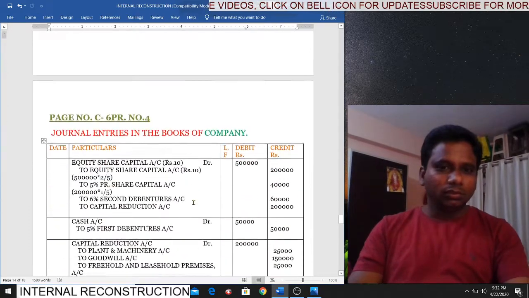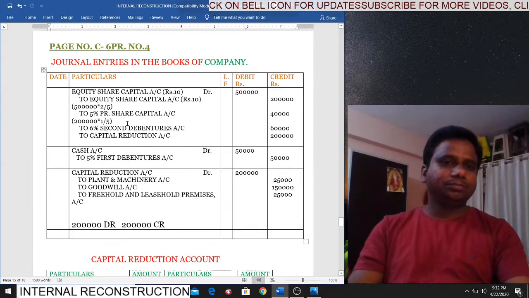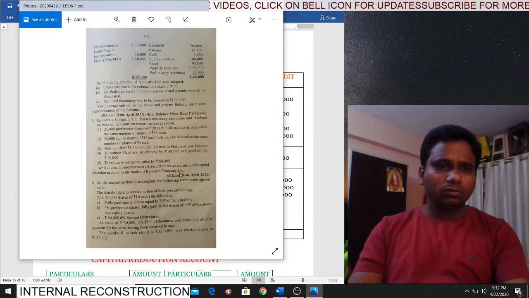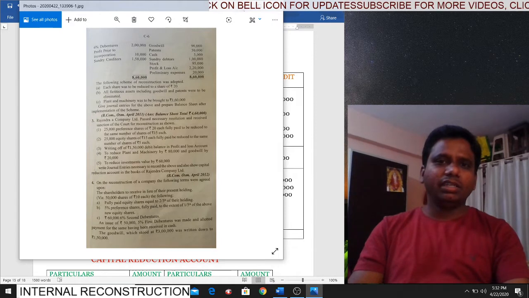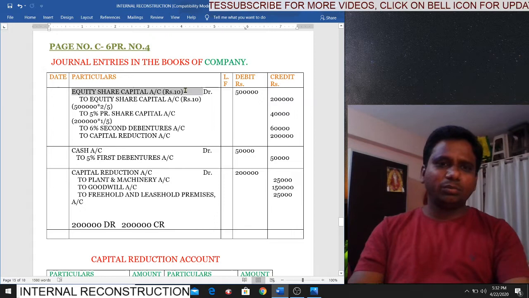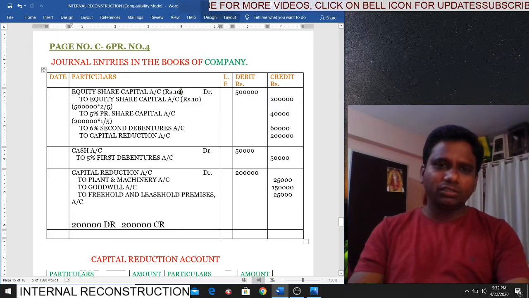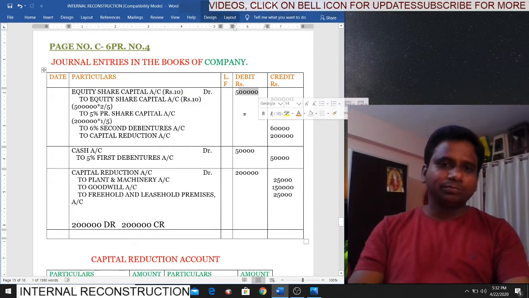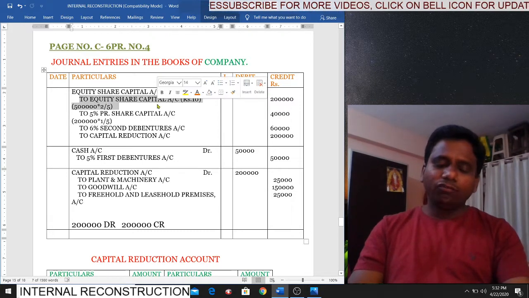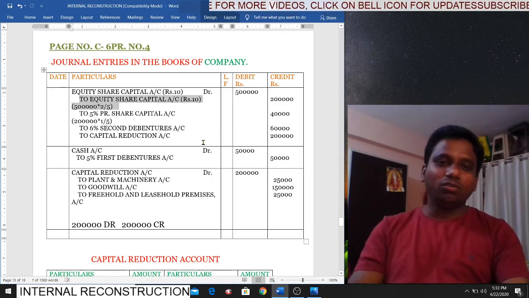We come to the problem. Journal entries in the books of the company. We don't know the company name, so we don't have the date also. So first cancel the existing equity share capital. What is the face value? 10 rupees. What is the amount? 5 lakhs. Instead of this, we are again issuing new equity shares. Here the face value is not reducing, students. You have to understand it.